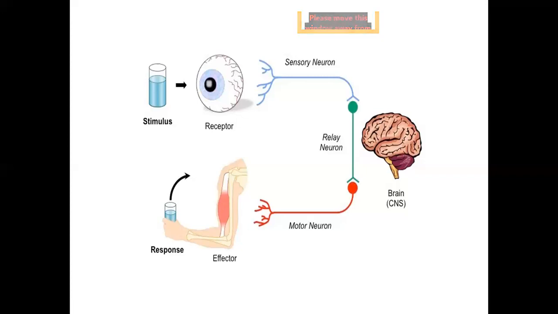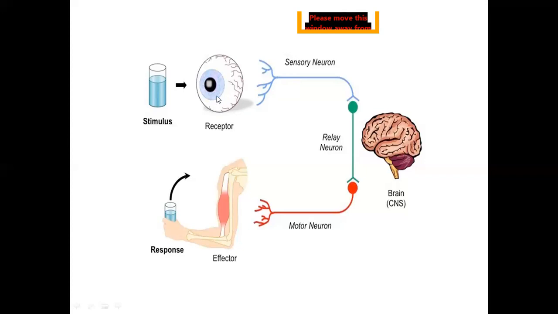For example, if you smell food, replacing the cup of water with the smell of food and the receptor, your eye, with your nose, your salivary glands may respond by secreting saliva.